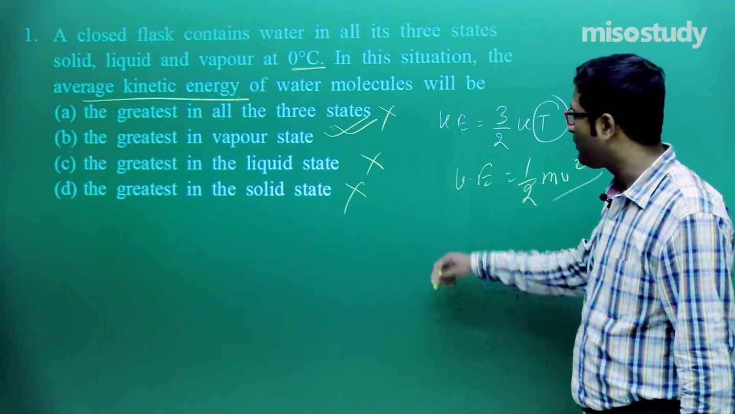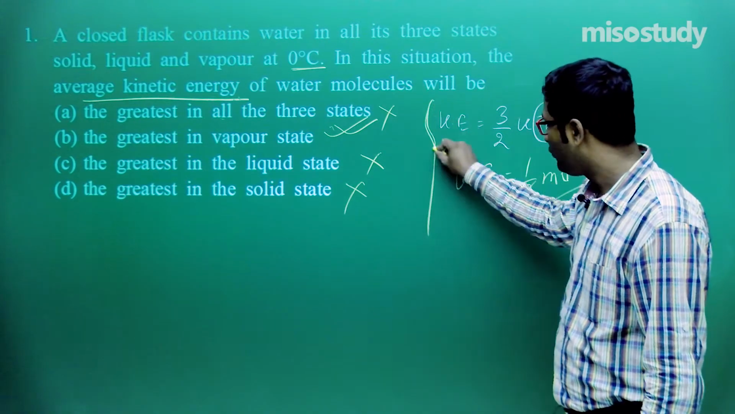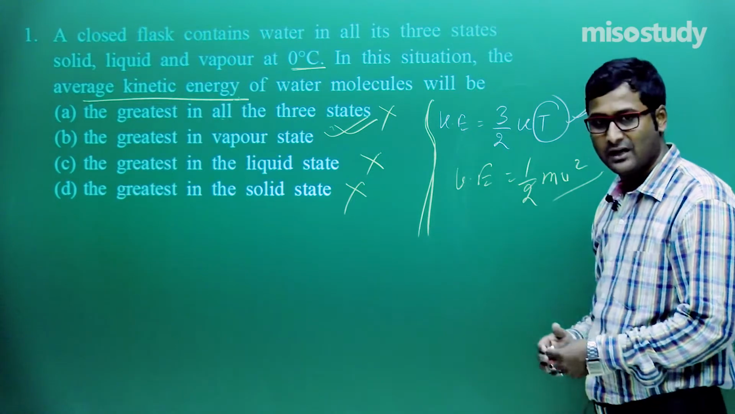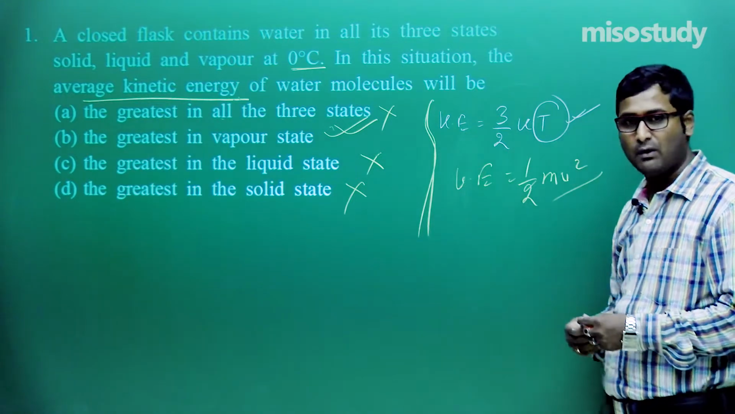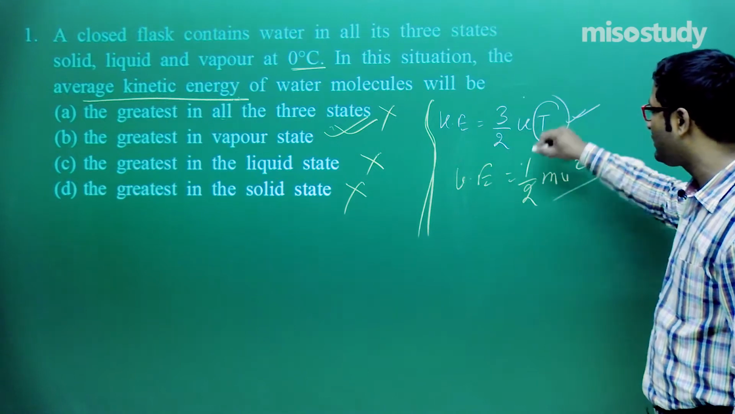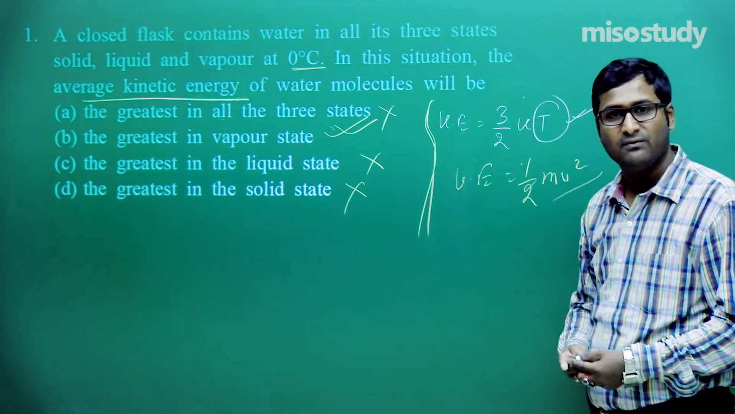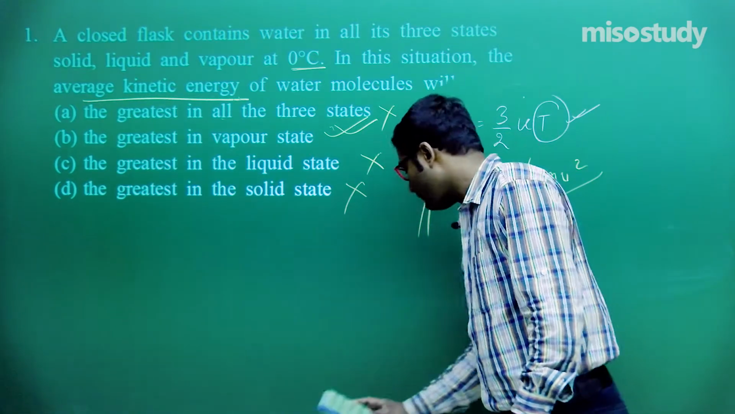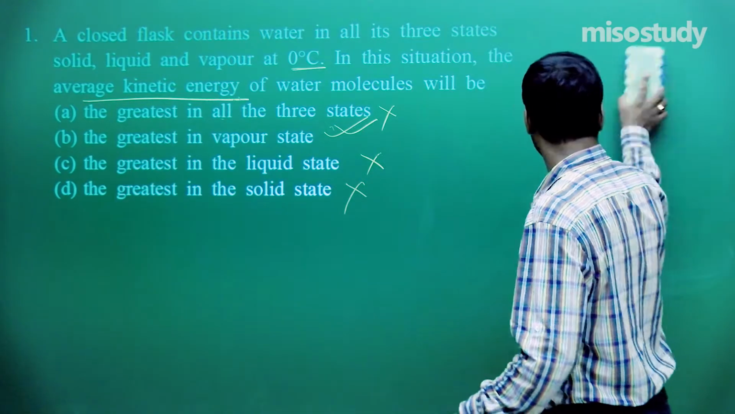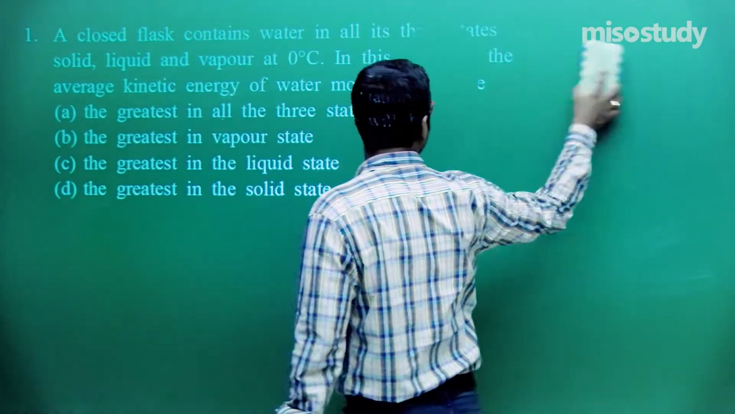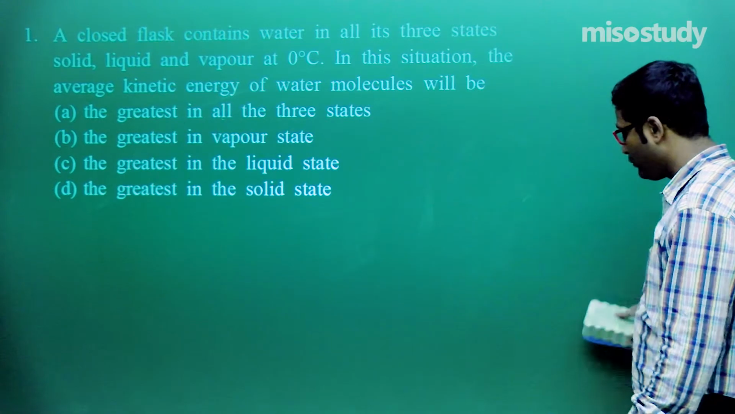So be careful while using the formula, because according to the situation the formula changes. Kinetic energy has more than one formula: 3/2 kT and half mv square. Clear to you, friend? Now I am going to rub this part and will discuss the next one. Wait for a moment. If you have any doubt regarding the question, you can easily approach me.